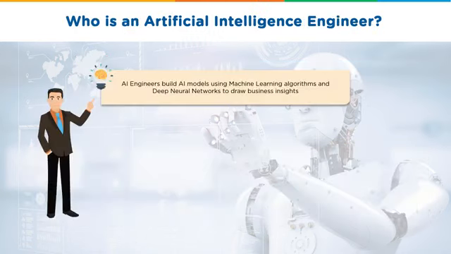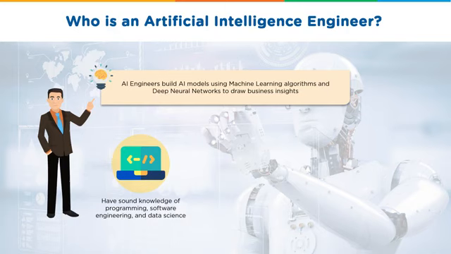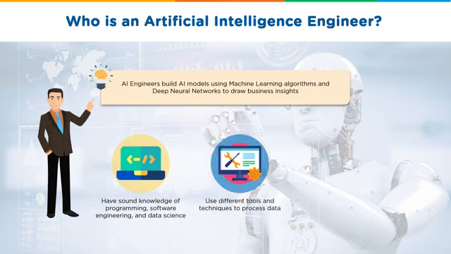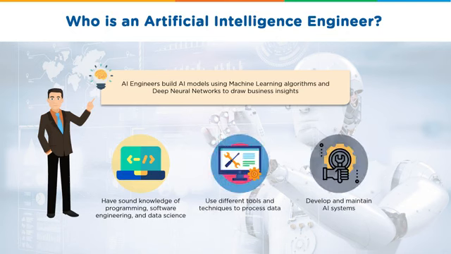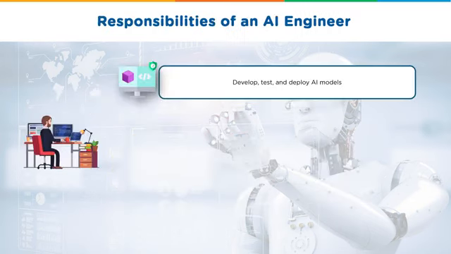So who is an artificial intelligence engineer? An AI engineer builds AI models using machine learning algorithms and deep learning neural networks to draw business insights. These insights can be used to make business decisions that affect the entire organization. Not to mention, they also create weak or strong AIs depending on what goal they want to achieve. AI engineers have a sound understanding of programming, software engineering, as well as data science. They use different tools and techniques so that they can process data, and they develop as well as maintain AI systems.